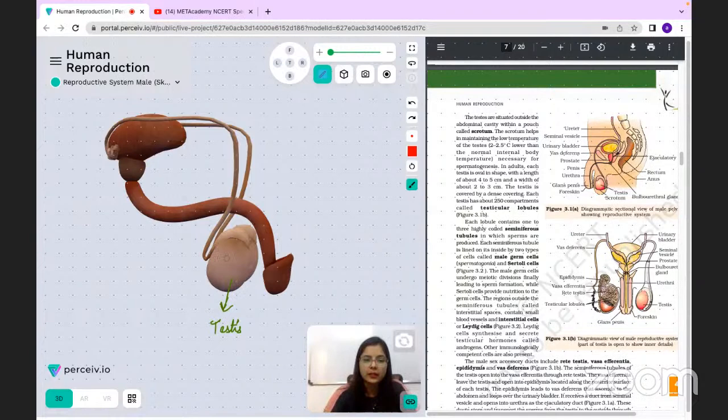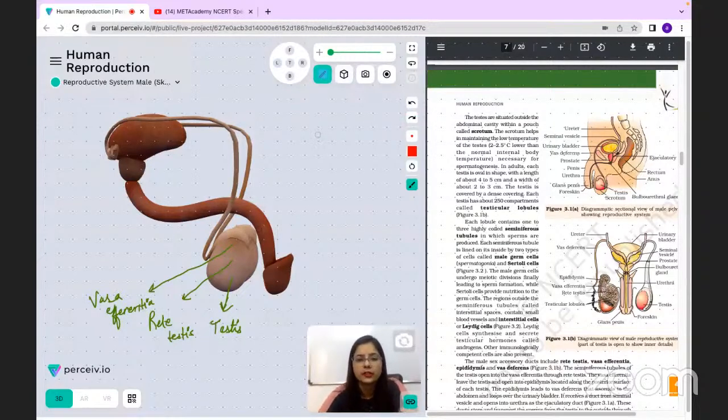So inside this we find the rete testis and also the vasa efferentia. So this becomes the rete testis part. Since this is not the internal section, it looks like this. And this becomes the vasa efferentia. They are internal structures. But the 2 structures which are very prominent over here are this part, which is your epididymis. The epididymis basically loops on the posterior surface of the testis, and this becomes the vas deferens, which you can see. This becomes vas deferens.